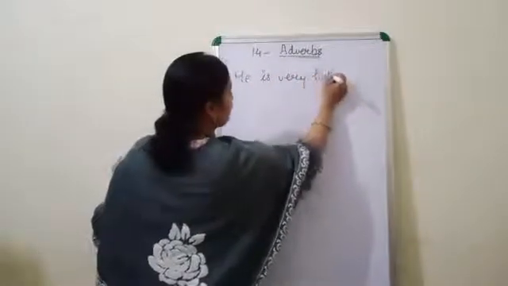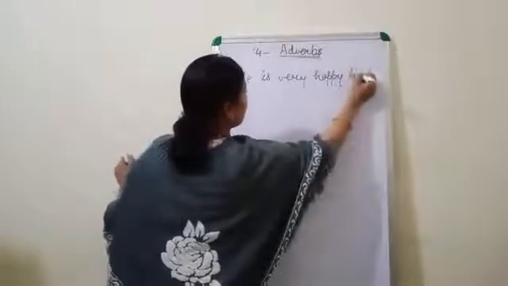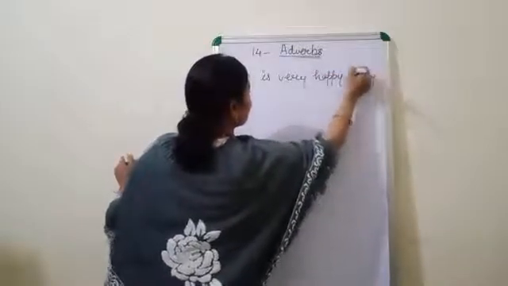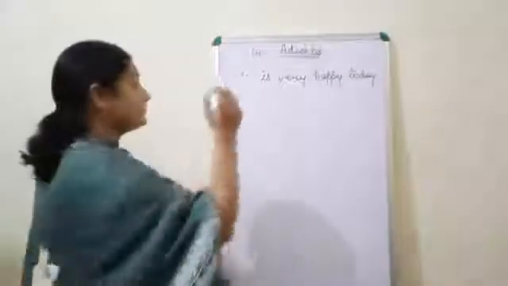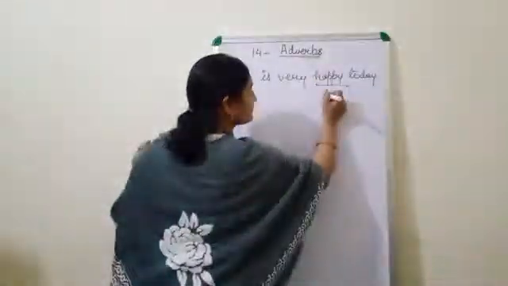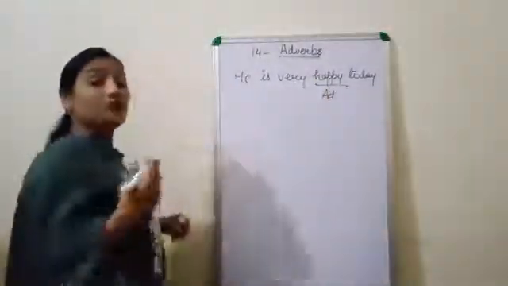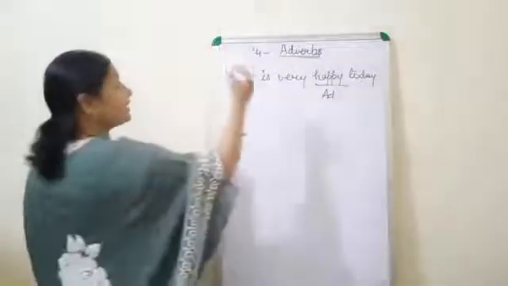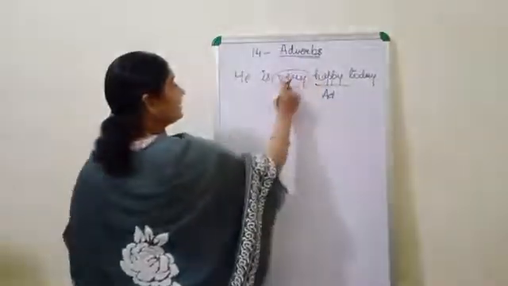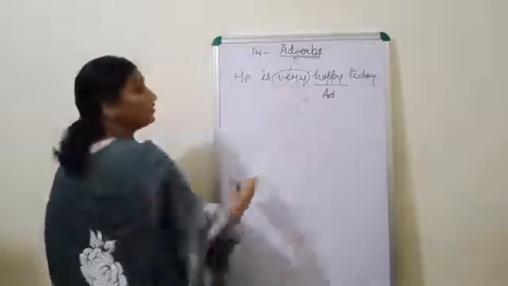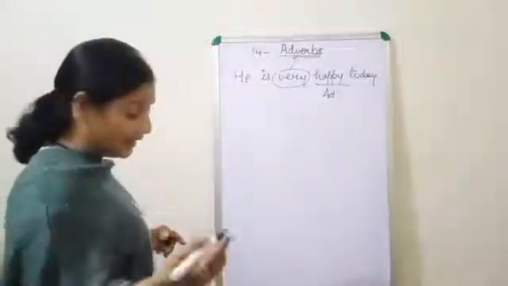So happy is the adjective. And a word which is telling you about the happiness, that is very. So here very is the adverb because it is modifying your adjective.